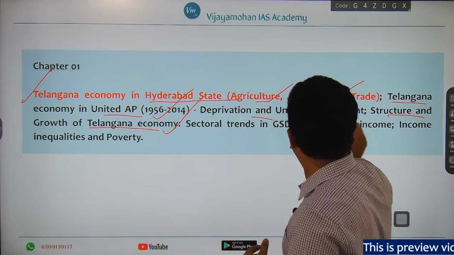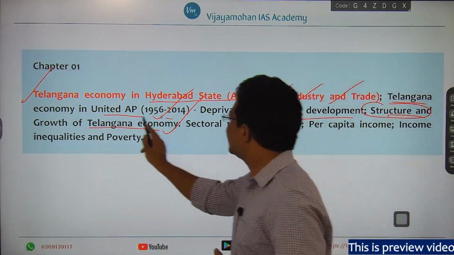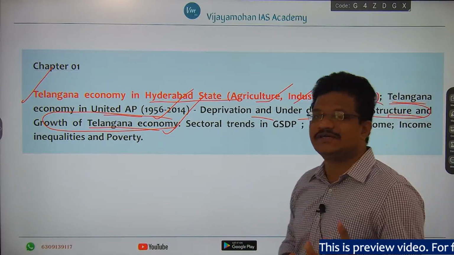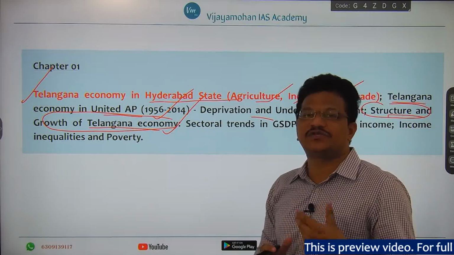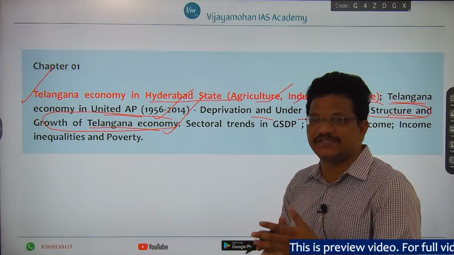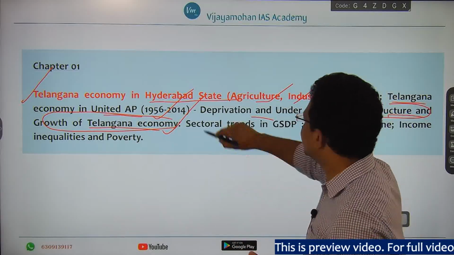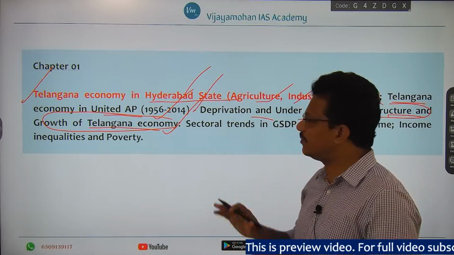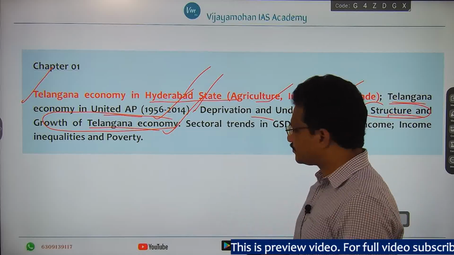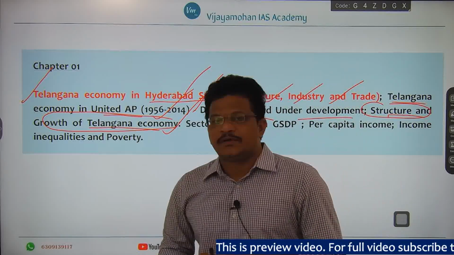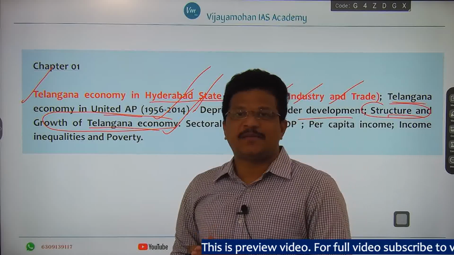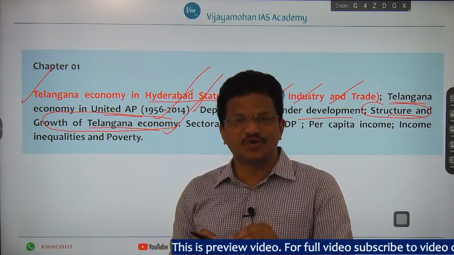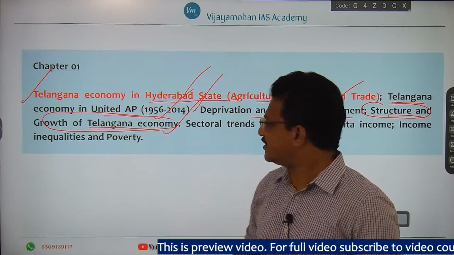In the third aspect, structure and growth of Telangana economy, you will get some questions on recent trends, like 5 years, 10 years. But if you deeply observe, the first 2 are absolutely core in nature. So there won't be any dynamic content in that, right. So if you prepare this chapter well, then you will have a probability of scoring good marks from this chapter, right.